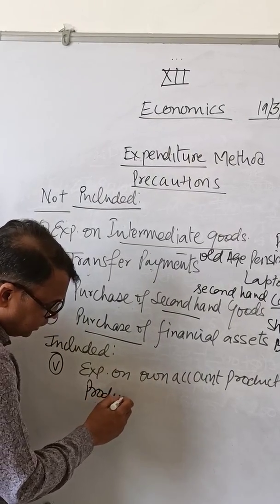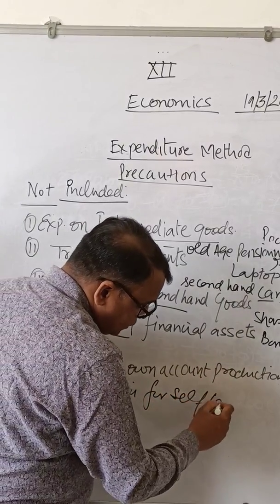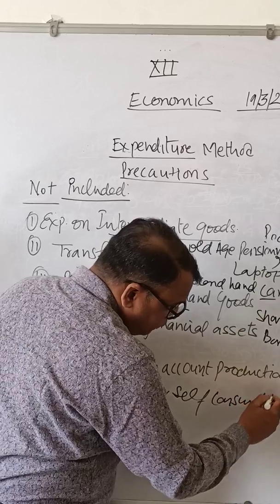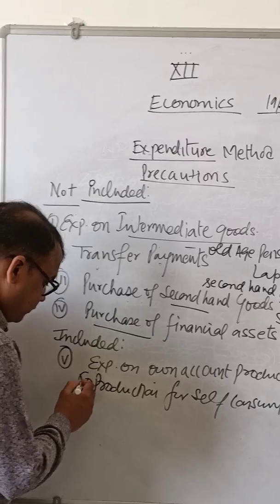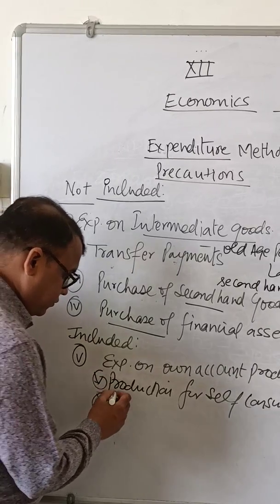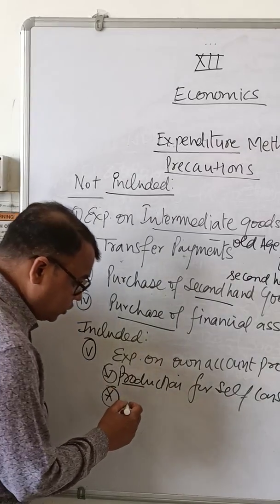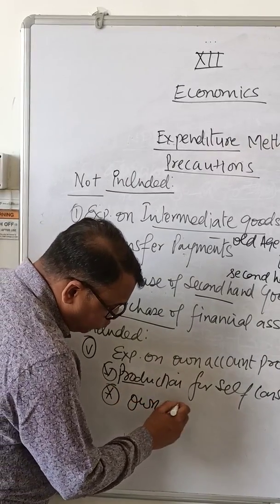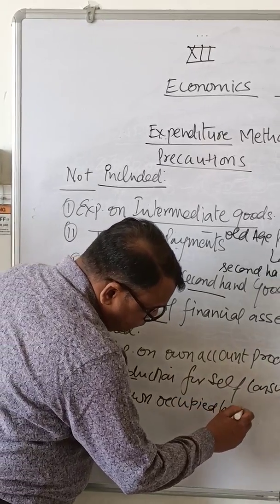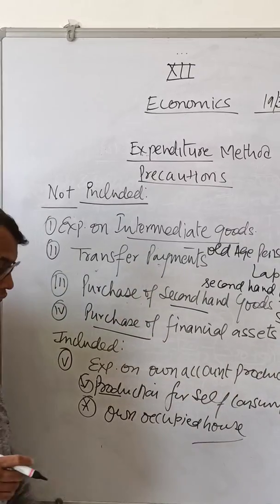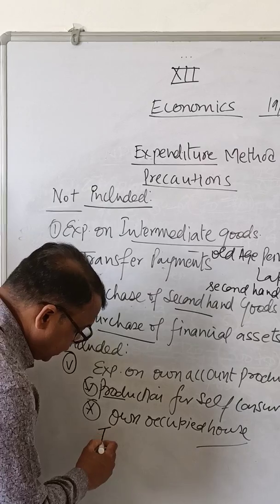We have already done in output method production for self-consumption. We include it in national income. Second, production for own use or owner occupied house will be included. Rent of owner occupied means imputed value of owner occupied house. This is the case of imputed value.